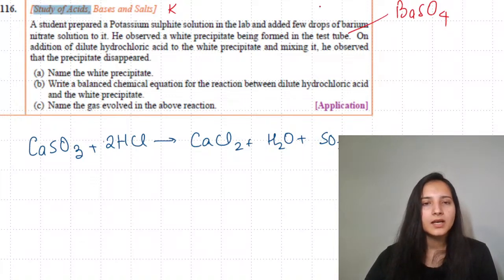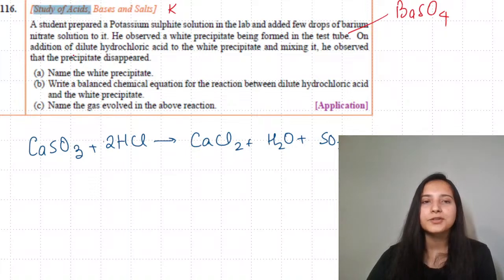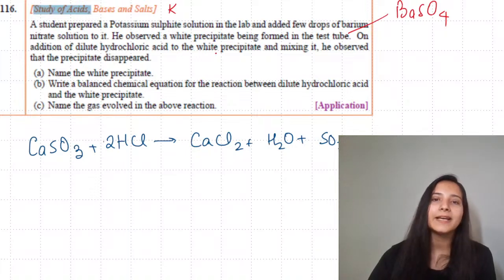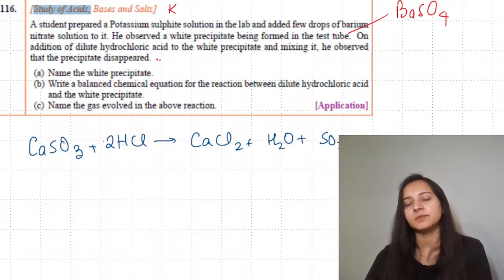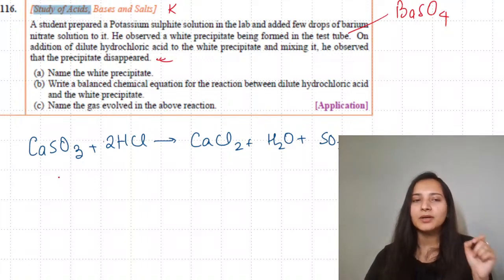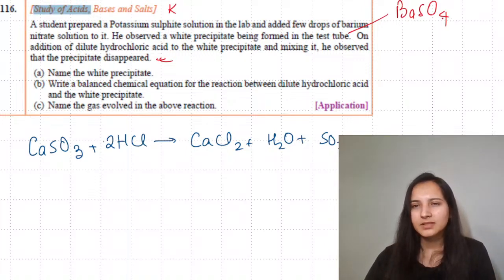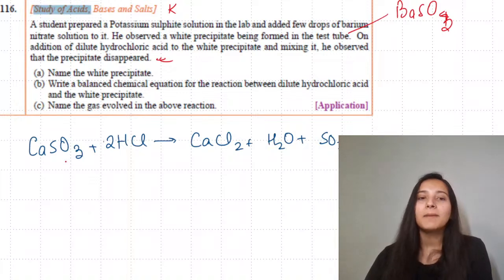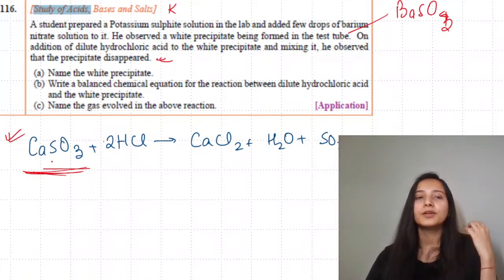Check the live class. Next, he observed a white precipitate in the test tube, barium sulfite, and then on addition of dilute hydrochloric acid, the white precipitate disappeared. Now, in your book, when you speak about the reactions, you don't have the reaction with barium sulfite. By the way, this is going to be SO3, not SO4. But with calcium sulfite and bisulfite, you have the reaction. So this is the reaction which is there in your book or in your syllabus.